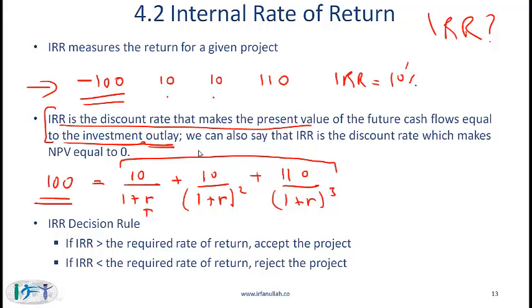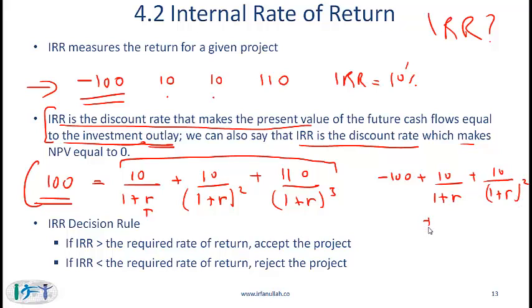Another way of expressing this statement is to say that IRR is the discount rate which makes NPV equal to 0. Notice that what I wrote here could also be written as follows: minus 100 plus 10 over 1 plus r plus 10 over 1 plus r squared plus 110 over 1 plus r cubed, and all this is equal to 0.